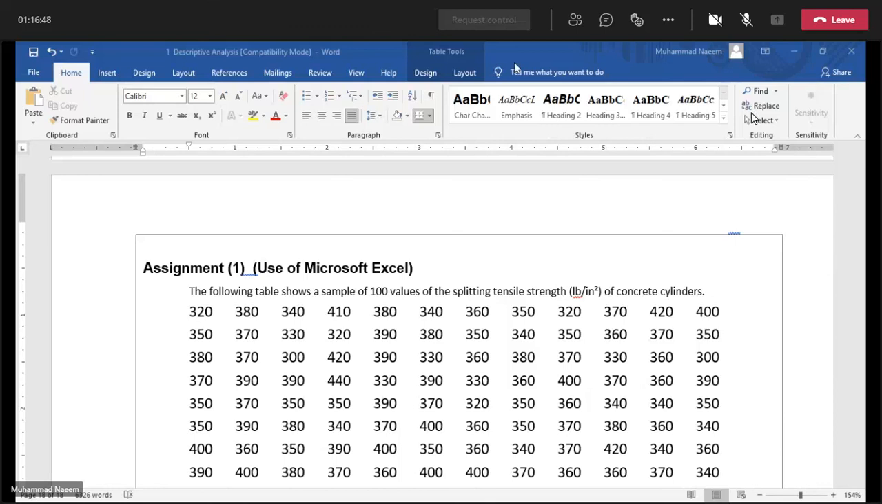Only more than 75% attendance will be allowed to sit in the final exam. Remember this thing.